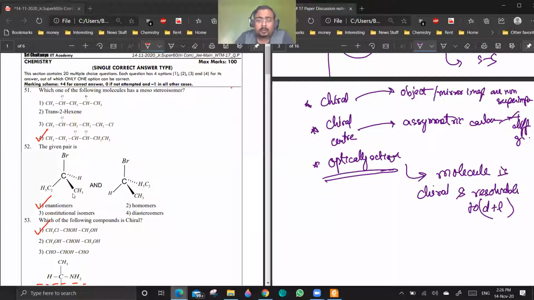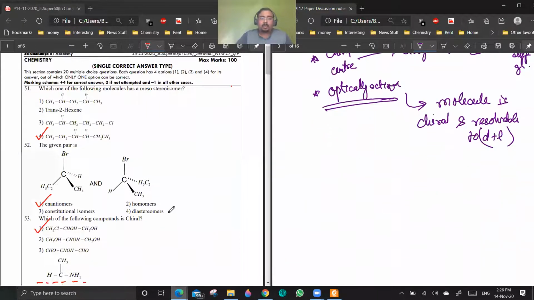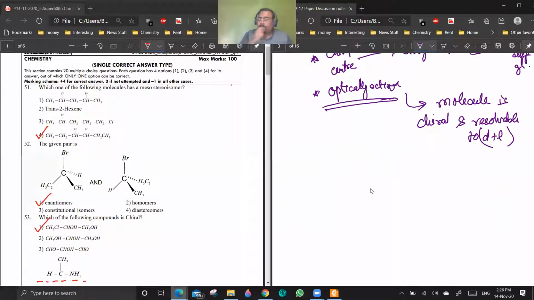Sir, 52nd, can you write Fisher projections? Yes, definitely. See, in Fisher projection, always remember 2 things. Whenever you are having a wedge and dash representation, 2 bonds should be attached to the carbon, should be on the plane of the paper. If these 2 bonds are on the plane of the paper, then in Fisher projection, I will be writing it like this.